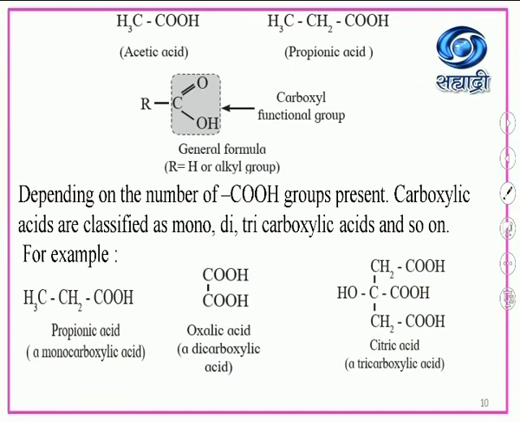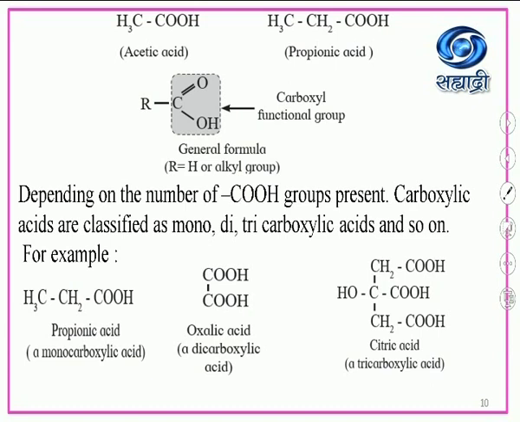This is the general formula for carboxylic acid, R-C=O and -OH. So the hydroxyl group is attached to the carbonyl group. This is known as the carboxyl functional group. In the general formula, R may be hydrogen or an alkyl group, maybe methyl, ethyl, propyl, whatever it may be.